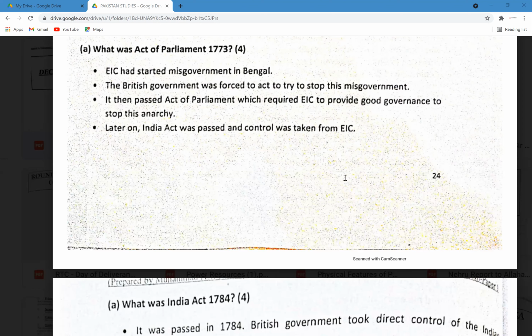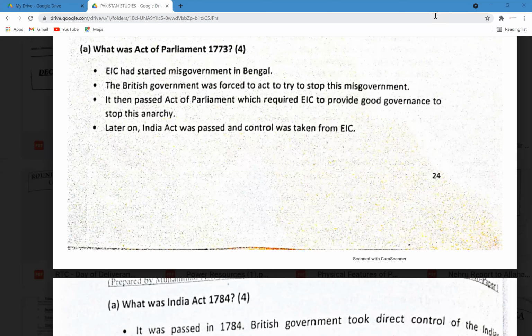So what happened over here was, when EIC took control of Bengal after the Battle of Plassey, they were obviously implementing their own political practices. They were imposing heavy taxation on the farmers. They were trying to control the finances of the entire province. So the British government, from the UK Parliament, passed this Act of Parliament in